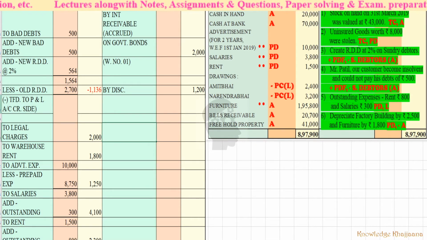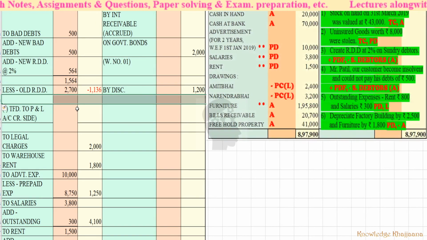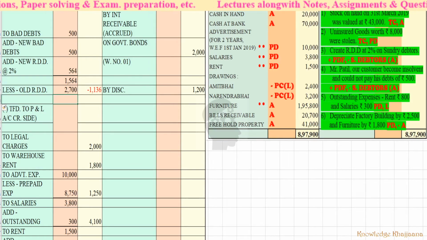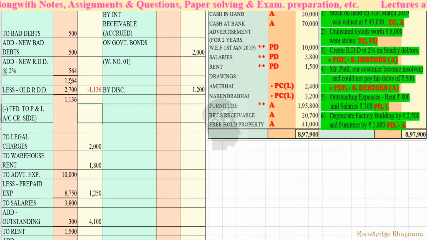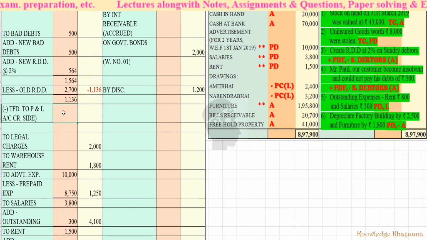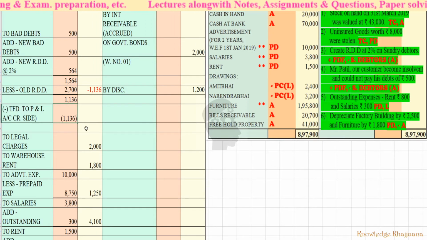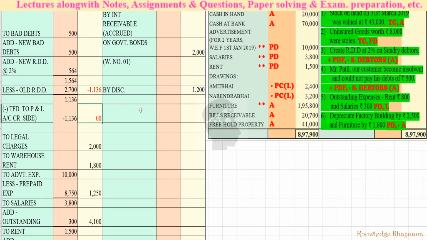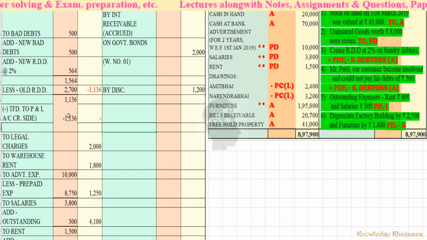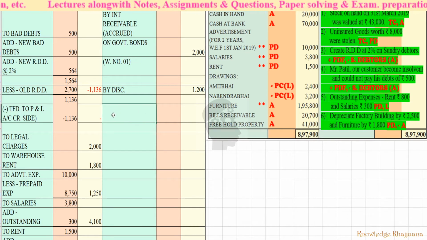Okay, so what you have to do? This will come. Okay, instead of this, this will come 1136. Okay, 1564 minus 1136. Then you have to transfer it, right? Transfer it means you have to deduct it again. 1136. Okay, so the balance will come 0. 1136 minus 1136, the balance will come 0. And this 1136 you have to write to the credit side of profit and loss account.